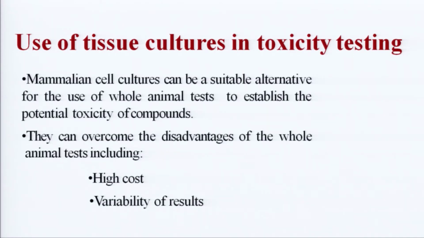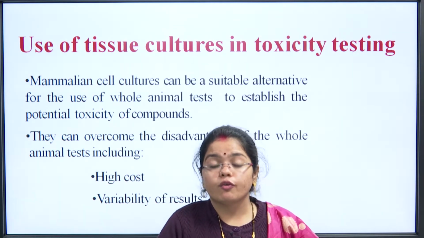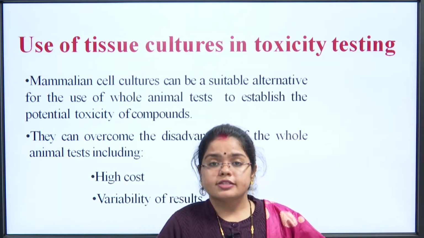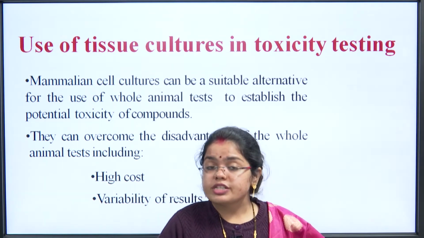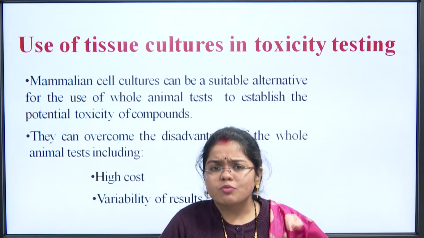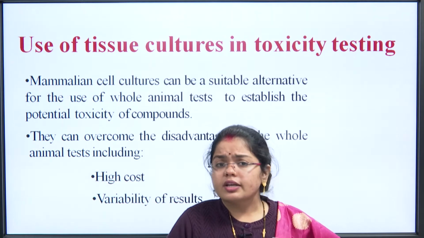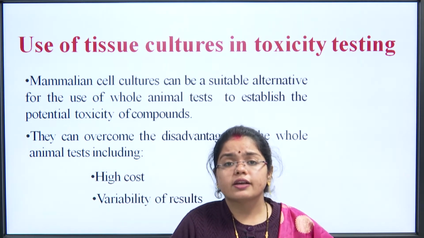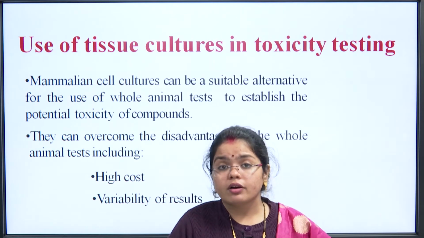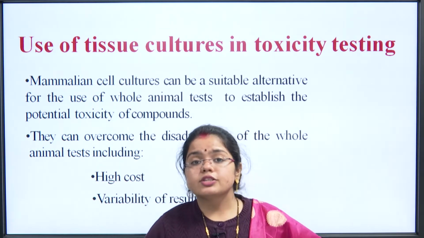So, what is the use of tissue culture in toxicity testing? Mammalian cell cultures can be a suitable alternative to whole animal tests to establish the potential toxicity of compounds. Like I just told you, testing a new drug would be better if we go for the cell culture, because the living being, whichever it could be, a rodent, a small fish, or even a goldfish if we are going for the experiment, is living. So, ethics says we should not do anything that gives pain or takes away the life of an organism. For that purpose the cell culture option is much better.